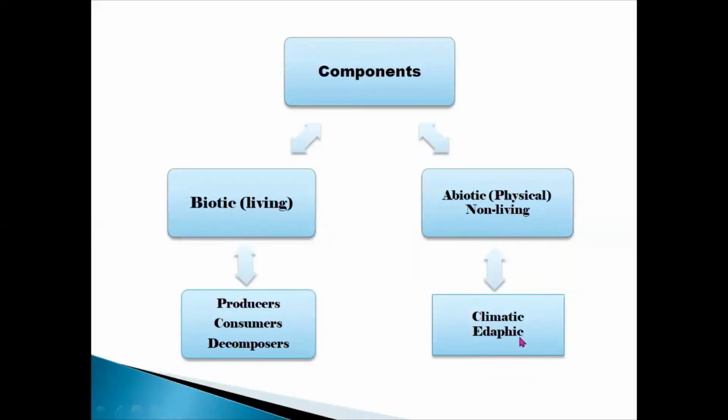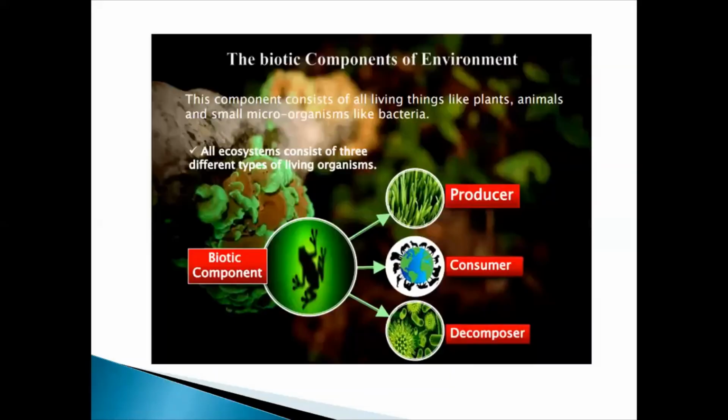Abiotic factors are based on the climate, as I told you earlier: air, gas, temperature, pressure, winds, precipitation, and snowfall. These are part of the climatic factors, and edaphic factors, which affect soil, land, and rocks, are also very important. So they come under the physical or abiotic environment.